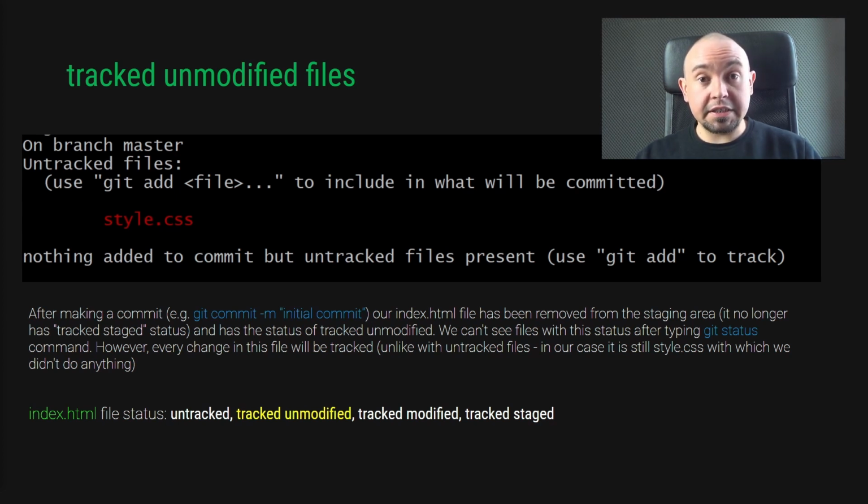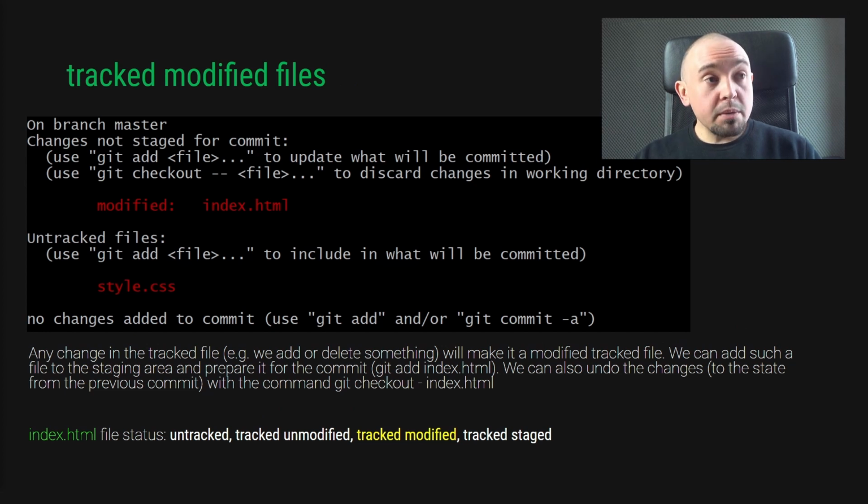The index.html file is still in the staging area, but hasn't changed since the last commit, so we don't see any info about it. After doing a commit, we modified our index.html file in our working directory. Now, after typing git status, we will get a message that this file has been modified. At the bottom of the screen, you can see that the status of this file is now tracked modified. These changes were only made in the working directory. So Git tells us that the index.html file, which is in the staging area in our repository, has a different content from the index.html file in our working directory.